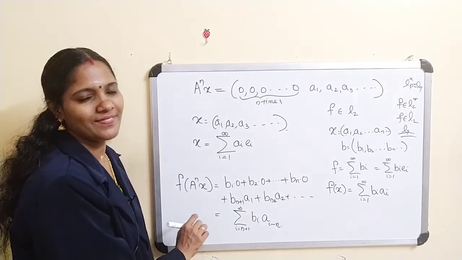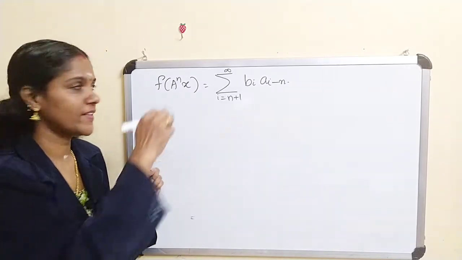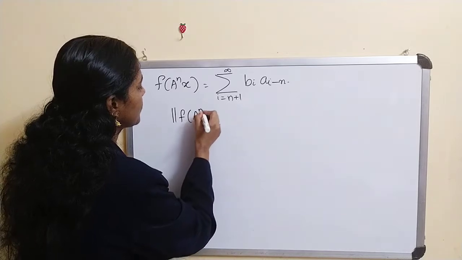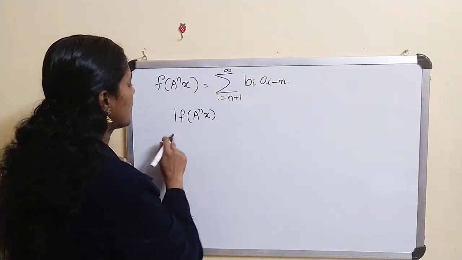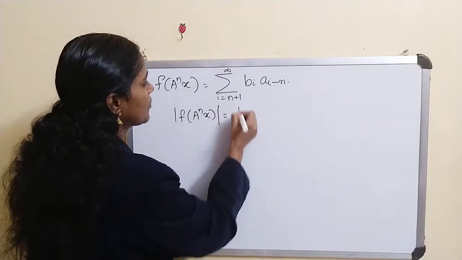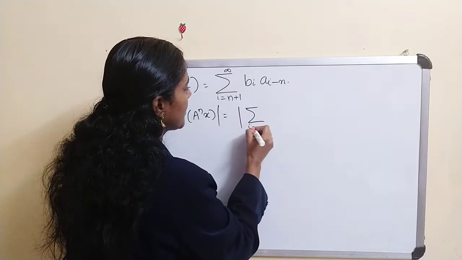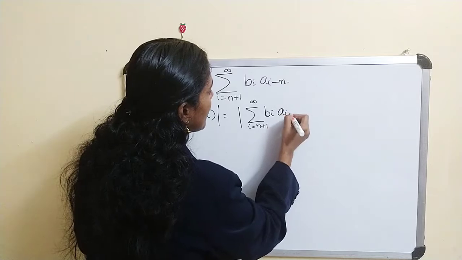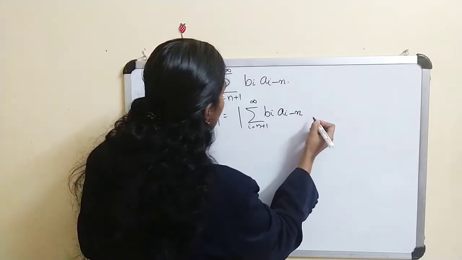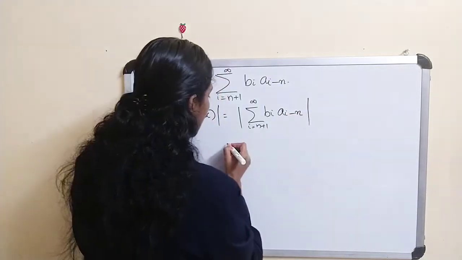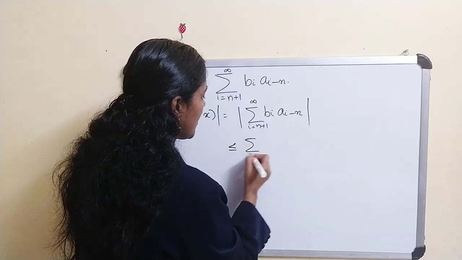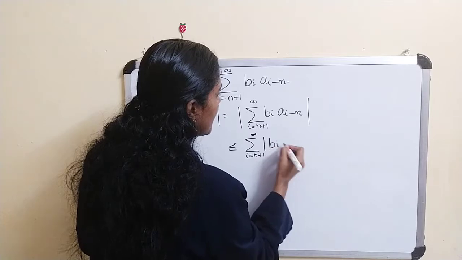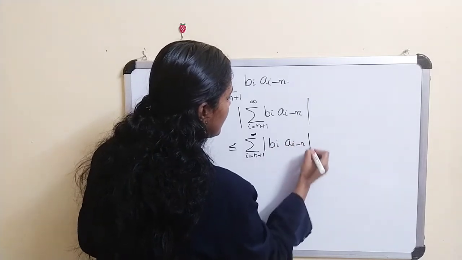Now what about the norm of f(a^n x)? The modulus of this is equal to modulus of sigma i equal to n plus 1 to infinity b_i a_(i-n), and this is less than or equal to sigma i equal to n plus 1 to infinity modulus of b_i a_(i-n).